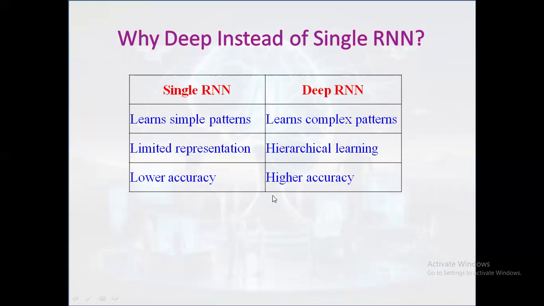Deep RNNs form a hierarchy of features, from low to higher level, and depth often improves performance on complex tasks. So it is used for complex patterns, hierarchical learning, and higher accuracy, whereas a single RNN is limited, produces low accuracy, and learns only simple patterns.